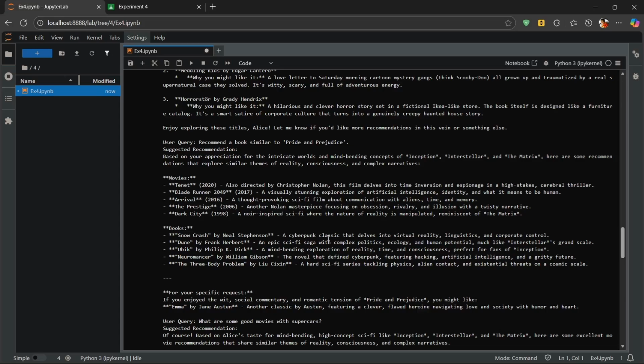To summarize this experiment, we can see how the local LLM successfully retrieved all the data to create a personalized recommendation system. This model understands the user preferences and provides intelligent, context-aware suggestions for both books as well as movies. This approach can be extended to real-world platforms to enhance personalization in the entertainment and e-commerce domains as well.